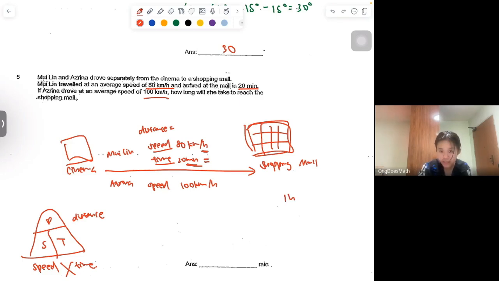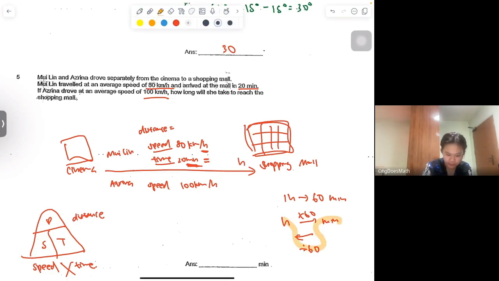So 1 hour is actually how many minutes? Good, 60. So to convert from hours to minutes, you times 60. And in the reverse, minutes to hour, you divide it by 60. So in this case, we want to convert from minutes to hours. So it's this direction. We divide it by 60.